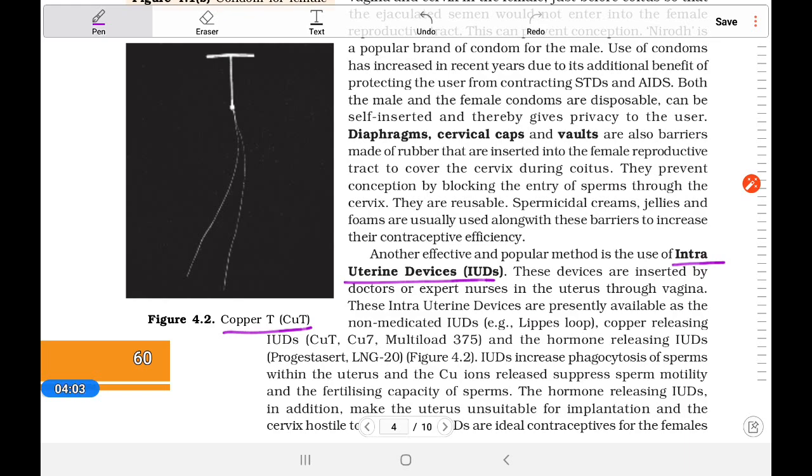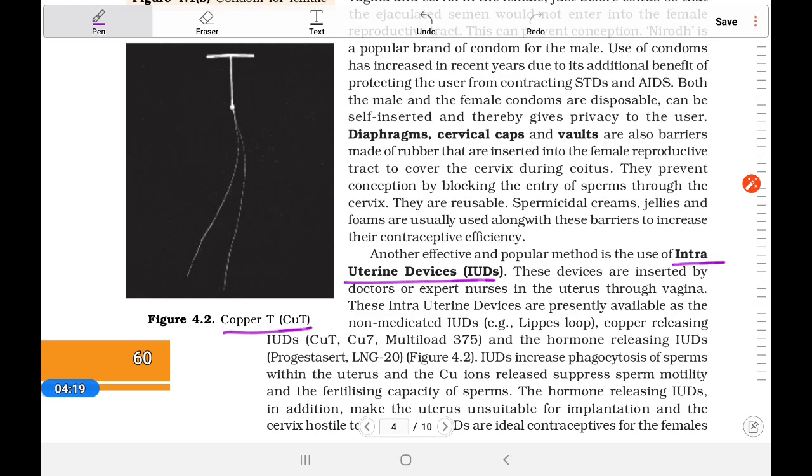This copper T is placed inside the uterus, and very slowly the copper leaches, which has a cytotoxic effect on the sperm, ovum, and zygote, and it prevents implantation.